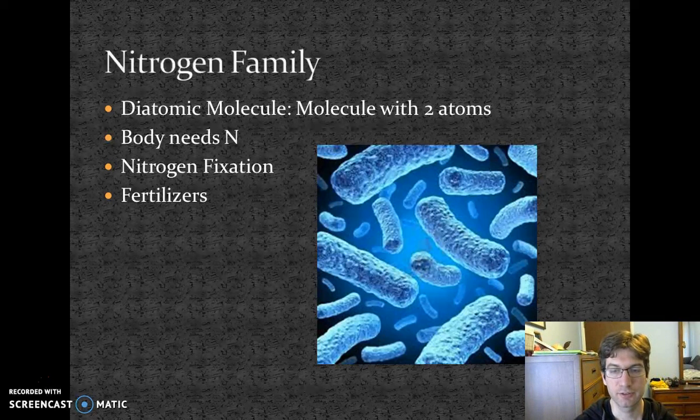Your body needs nitrogen in order to survive. However, it can't break the nitrogen that's in the air. So we do rely on things that can do nitrogen fixation, or nitrogen fixers, which we talked about last year, if you recall. Certain protists and certain fungus and bacteria even can fix nitrogen, or break that triple bond, and therefore provide nitrogen unbound to something for your body to use. You also find these in fertilizers.